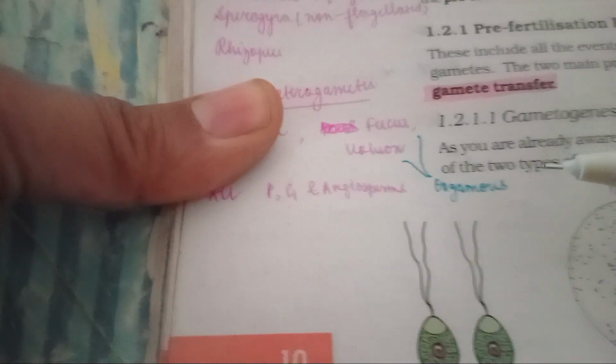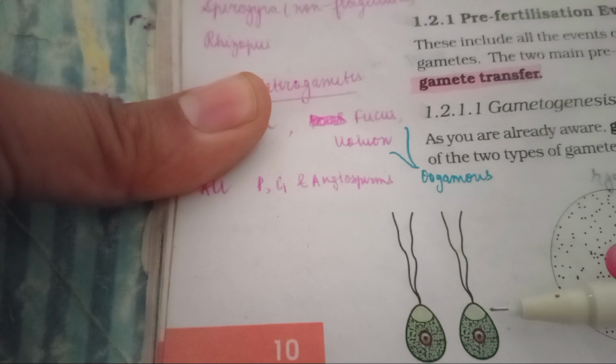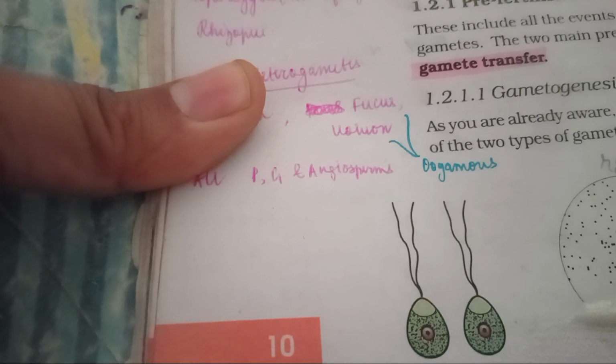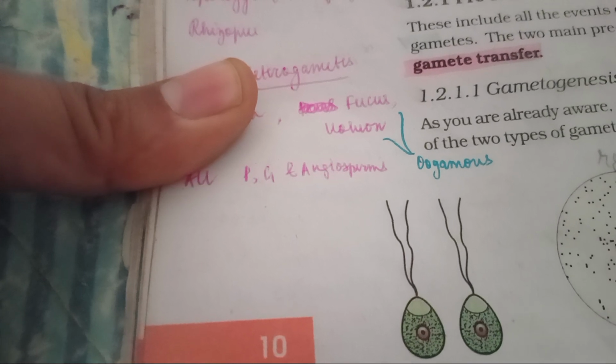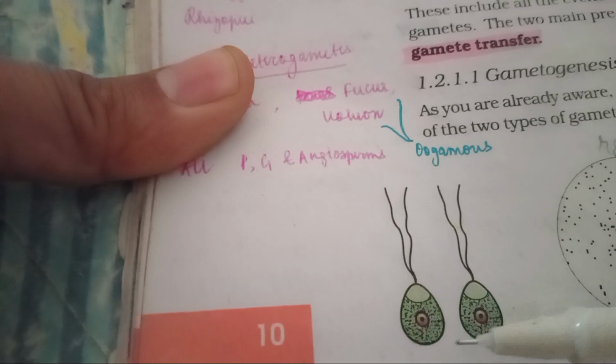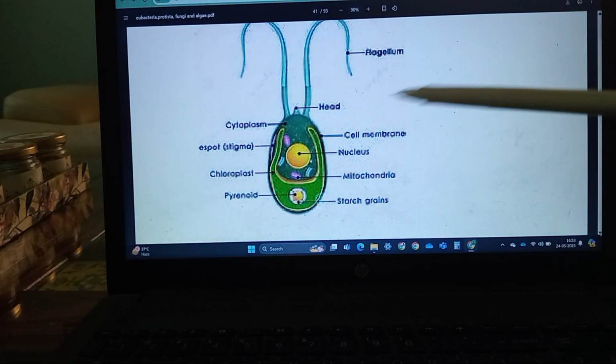So we study that in green algae the gametes can be isogamous, oogamous or anisogamous. Here this is the oogamous condition. This is the isogamous condition present in the Chlamydomonas.